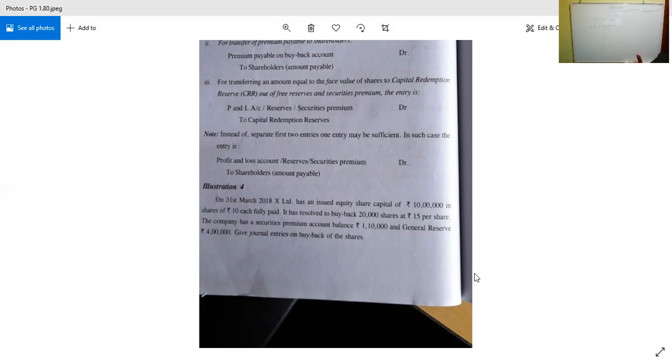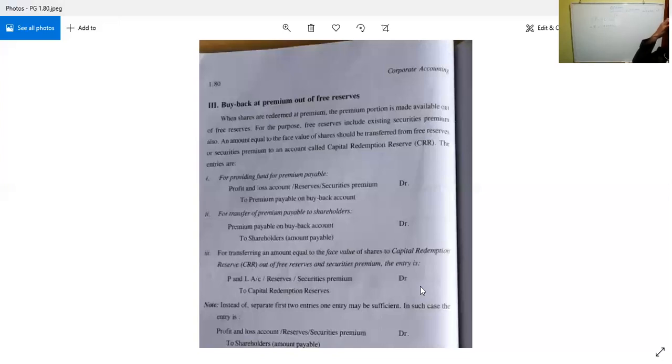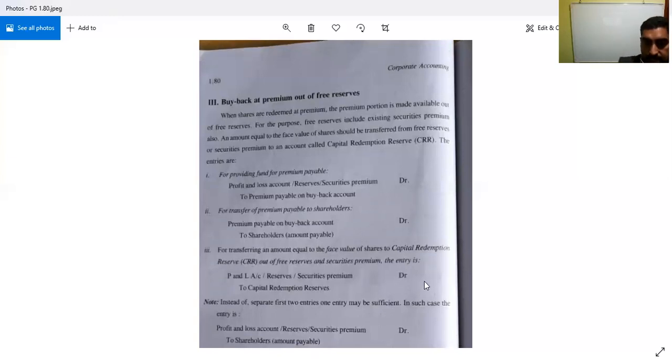These are the entries. First of all, profit and loss account or reserves or securities premium account debtor to premium payable on the buyback account. Then the second case is premium payable on the buyback account debtor to shareholders account. And the third case is out of the reserves, this is to be maintained. So P&L or general reserve or securities premium to capital redemption reserve account. So this is the case maybe. So we will look into how it is to be done.